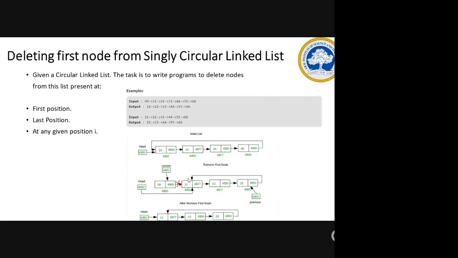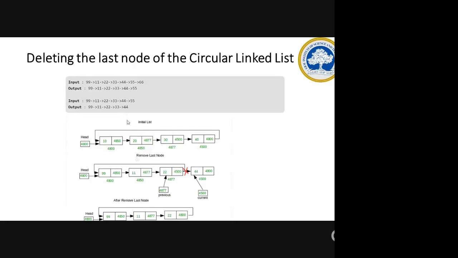Similarly, when I remove the last node, 44 has to be deleted. So 44's next actually points to the head. So 22's next should be pointing to head. This will be deleted, and previous's next will be my head node. That is what is given here. After deletion, this will go off.